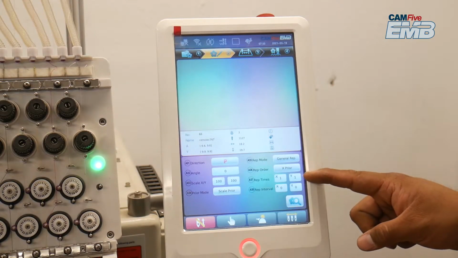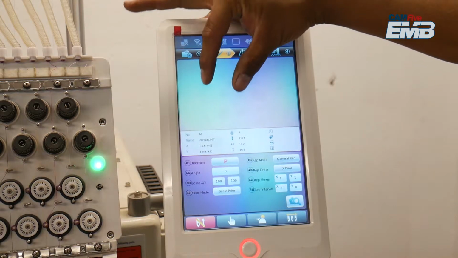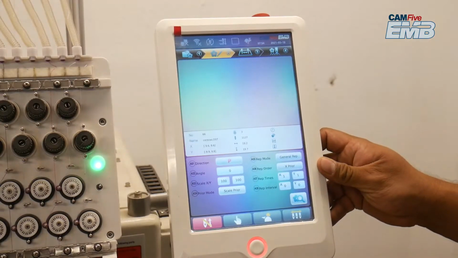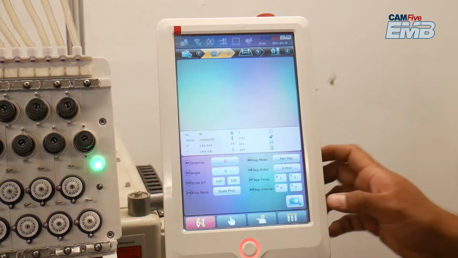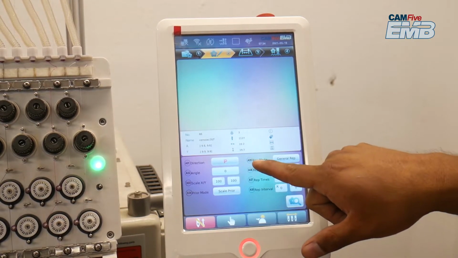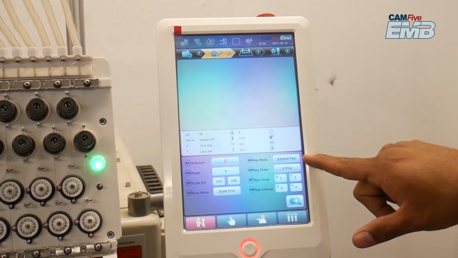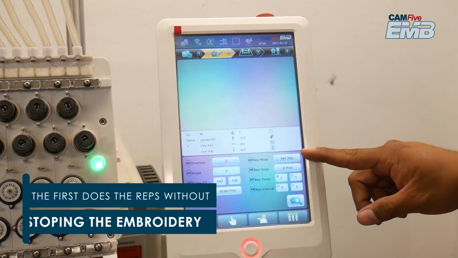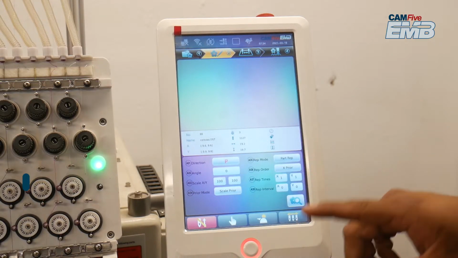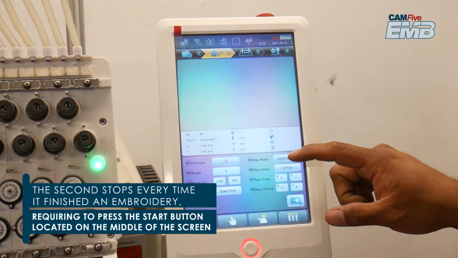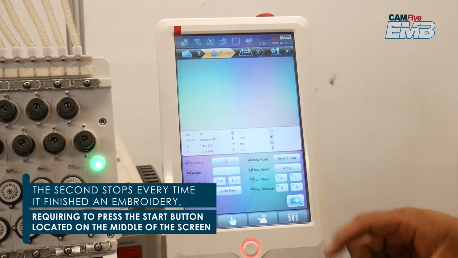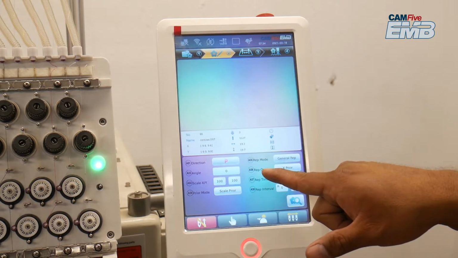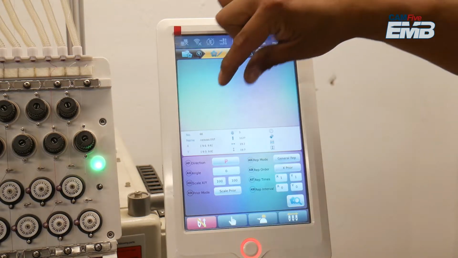You can already have your design scaled from the Welcome software, but you can also do it on the machine the next way. The Rep Mode icon has the next options: General Rep and Part Rep. The Rep Order icon sets if the embroidery goes by columns or rows.